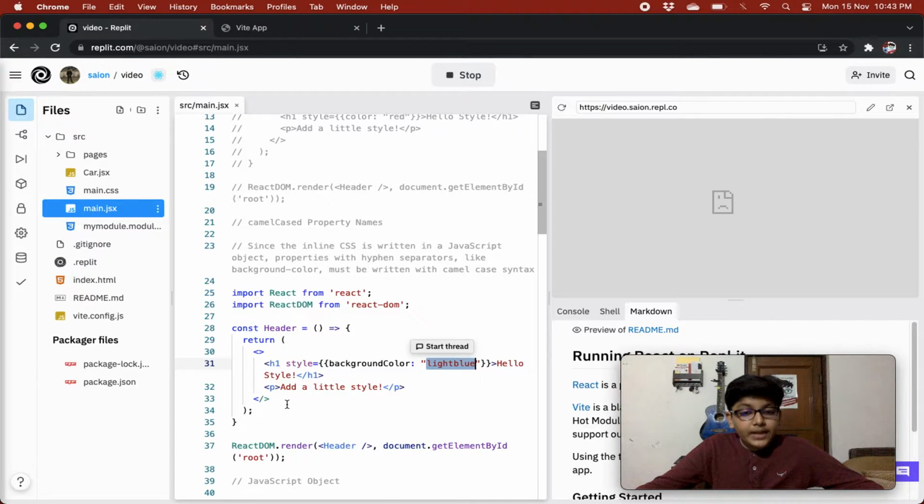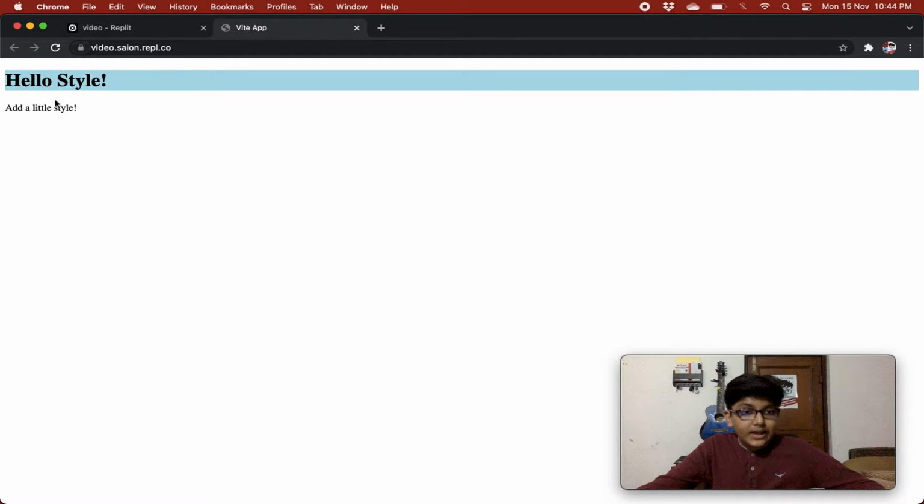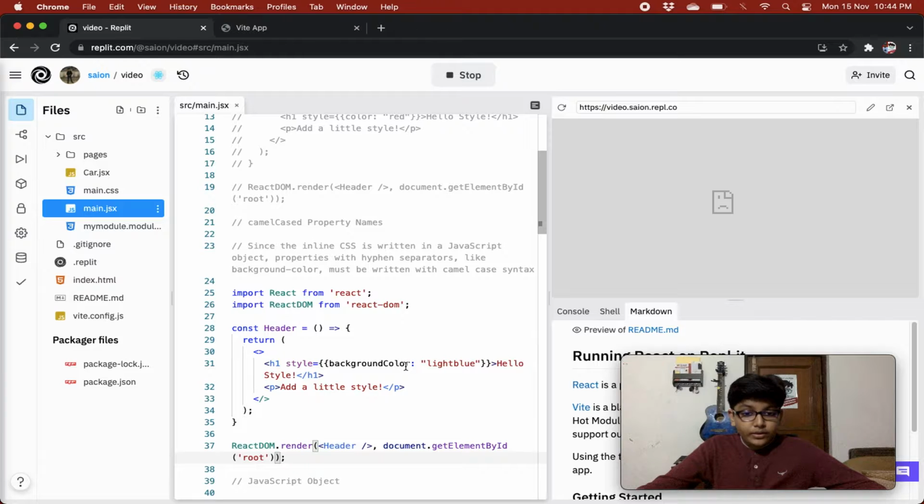And then we have a p tag, add a little style, right? So this was a component and we are just rendering that component. So we'll see hello style and its background will be light blue, and then after that we'll see a paragraph tag, add a little style, right? Quite cool, right? So if I give this in the hyphen way, it will not work because we need to follow the JavaScript CSS standard.